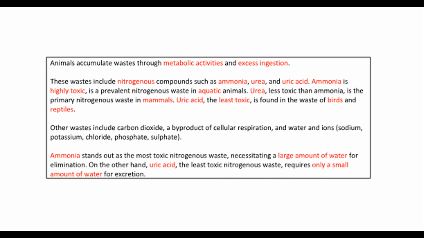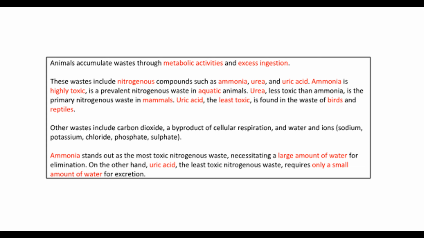Animals accumulate wastes through metabolic activities and excess ingestion. These wastes include nitrogenous compounds such as ammonia, urea, and uric acid. Ammonia is highly toxic and is a prevalent nitrogenous waste in aquatic animals. Urea, less toxic than ammonia, is the primary nitrogenous waste in mammals. Uric acid, the least toxic, is found in the waste of birds and reptiles.